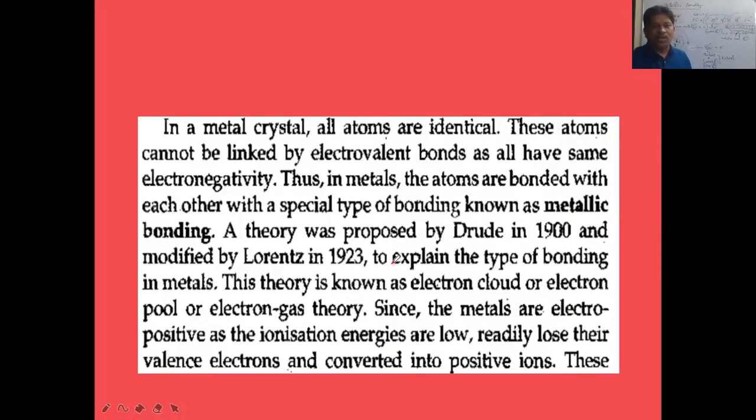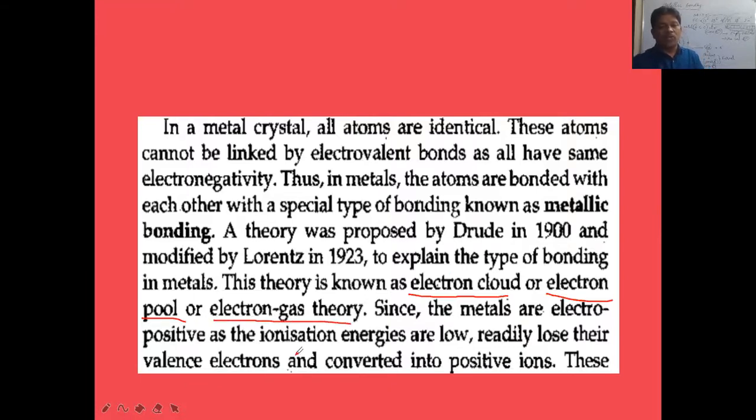And one point we have to understand is that a theory was explained by Drude in 1900, and the same thing was modified by Lorentz in 1923 to explain the type of bonding in metals, that is metallic bonding. This theory is known as the electron cloud theory, or electron pool theory, otherwise electron gas theory.